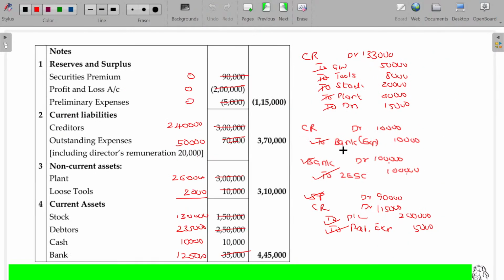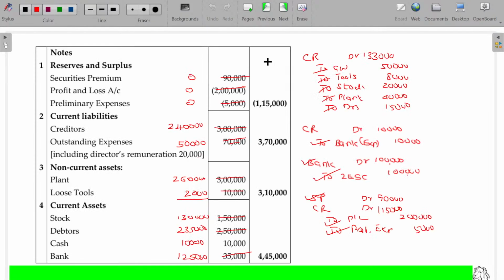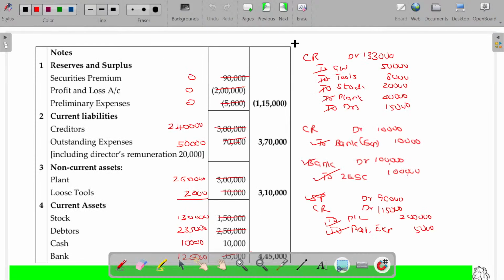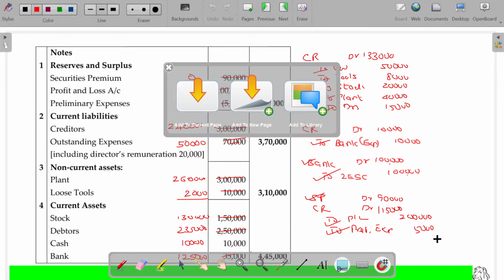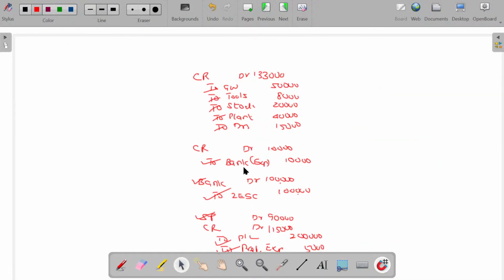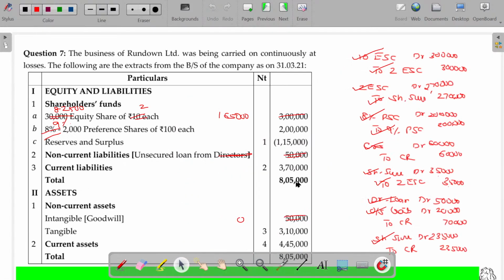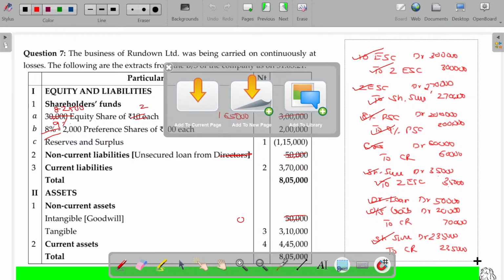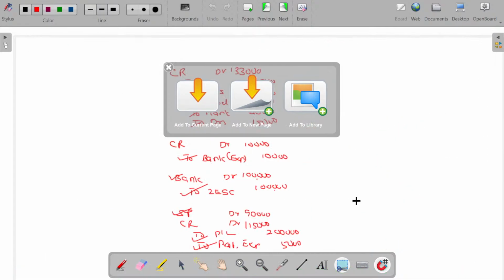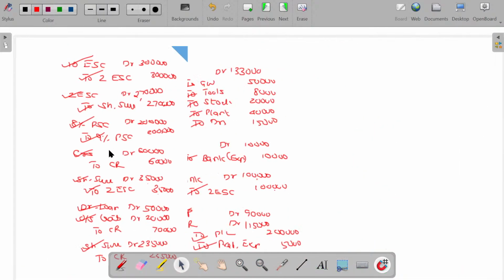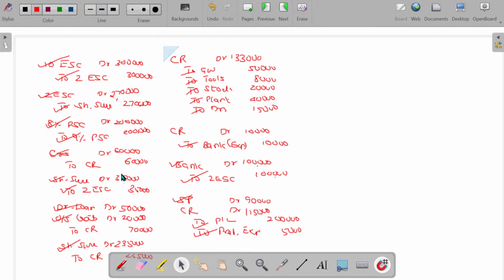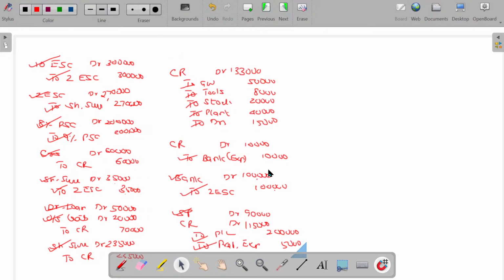Then we have only the CR account. We have to prepare the CR account to finalize the illustration. So for the preparation of CR, I'll just keep all these journal entries on a single page. And also you can find out if there is any balance. That balance can be used for writing off, which one to write off further? Plant. Yeah, plant further.